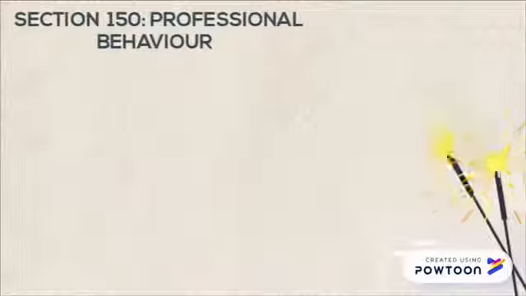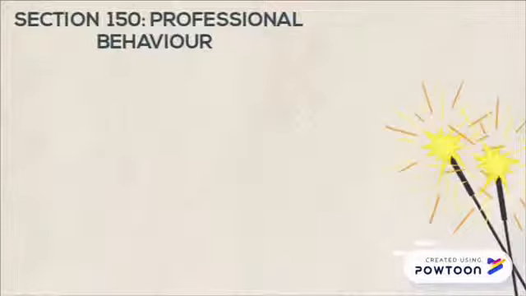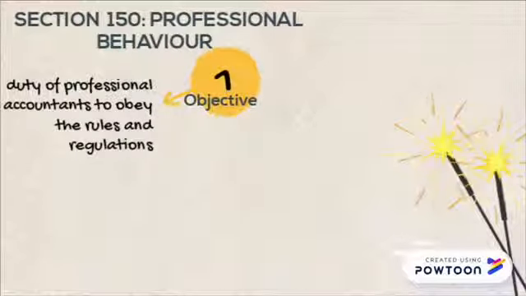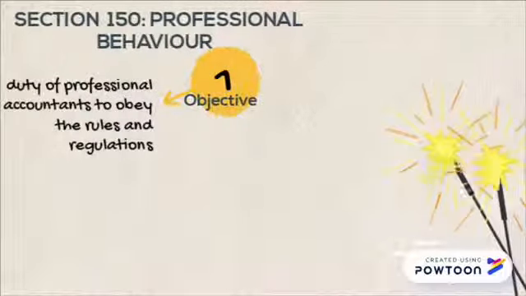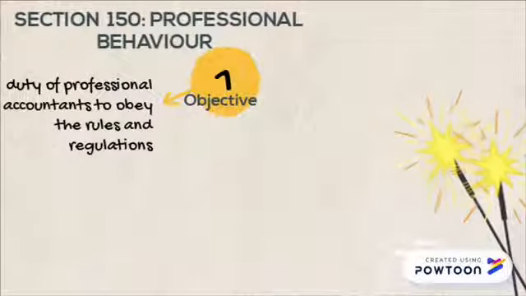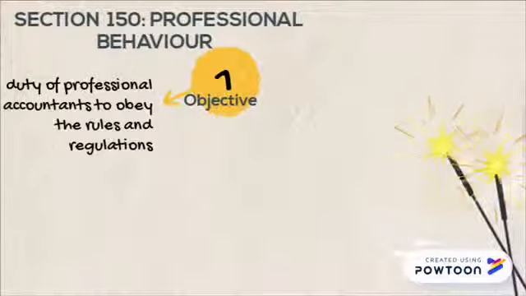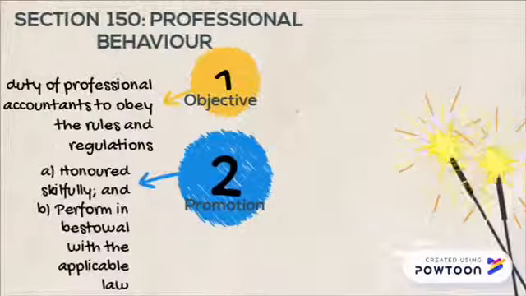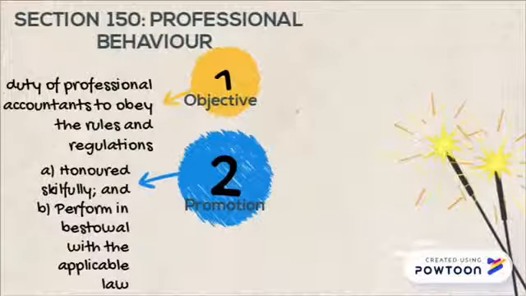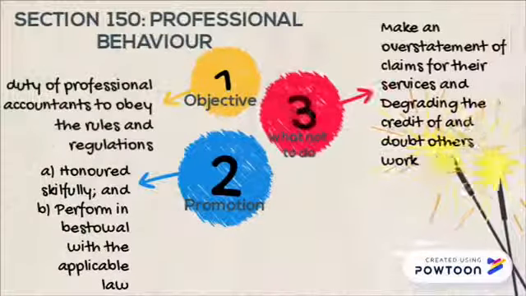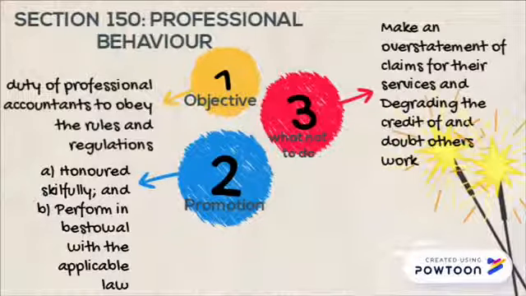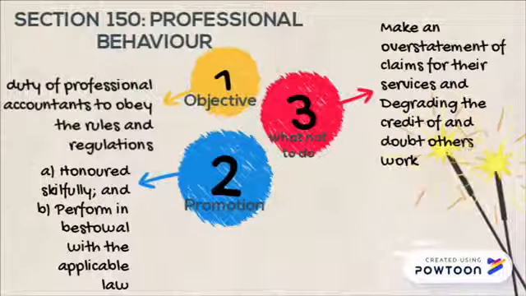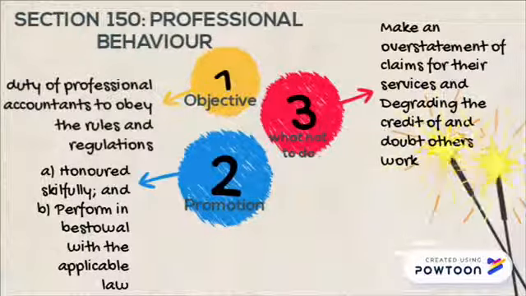Section 150 is about the professional behavior of a professional accountant. The concept is to emphasize the duty of professional accountants to obey the rules and regulations. In the situation of promoting themselves, a professional accountant should make sure that such promotions are honorable and performed in accordance with the applicable law. Professional accountants should be upright and sincere and should not make overstated claims for their services, nor degrade the credit of and doubt others' work.